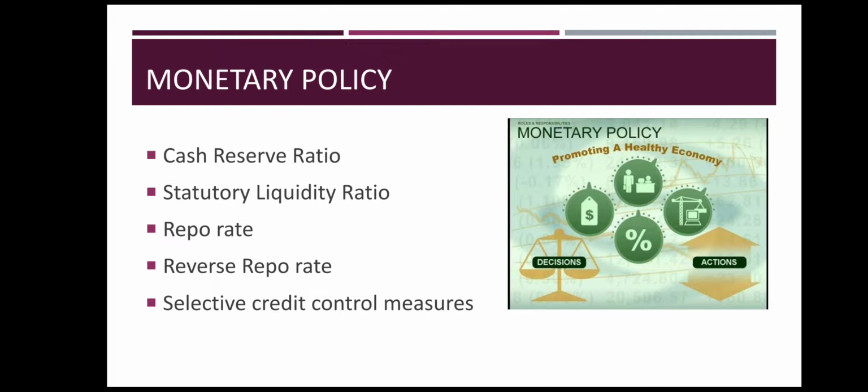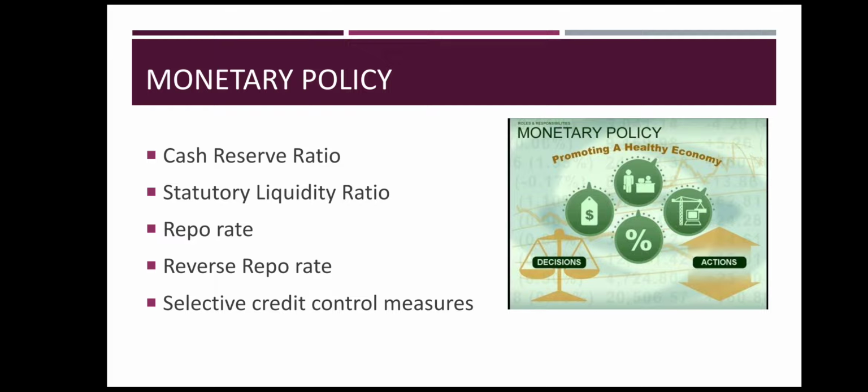That is, if a bank is receiving deposits, any amount of deposits, out of that between 5 to 15% it has to keep as a reserve with RBI, and the remaining amount it can lend as loan or invest, but compulsorily a certain amount which is fixed by RBI has to be kept by the bank as a reserve with RBI. When you keep this reserve, if the rate of reserve is high, that means you have less money to give as loan for business activities, and if the reserve rate is less, that means you have more money to give for business activities.